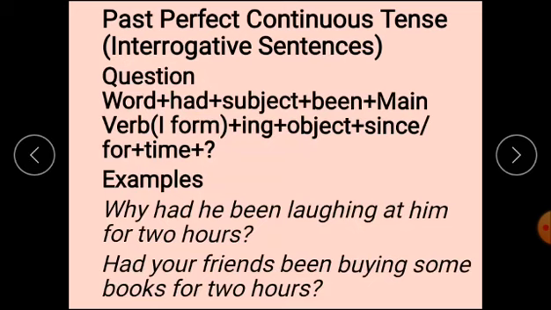Interrogative sentences. First of all, question word, then had, subject, after that been, main verb first form, ing, object, since and for plus time. Why had he been laughing at him for 2 hours? These are examples.